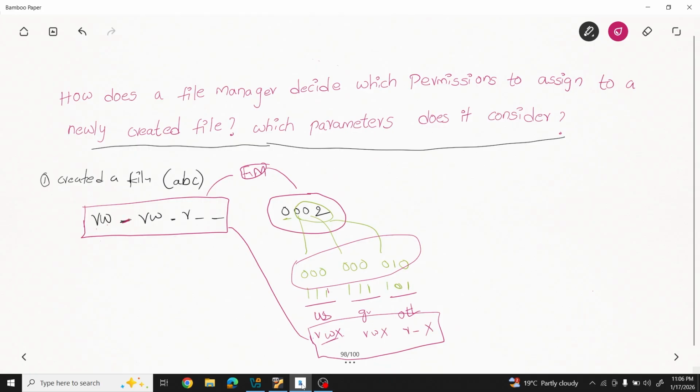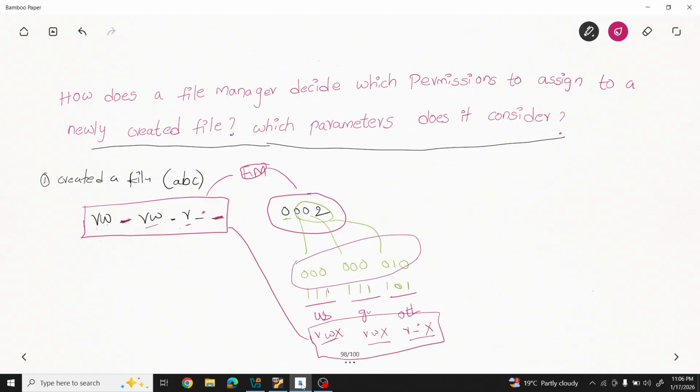Right, now again, for group, what is the permission? Read, write, execute. 3 permissions are there, but we got read, write. Third one is blank because ABC is not an executable file. Now see, for others, read, blank, execute. It means read permission and execute permission are there, write permission is not there. Check here what we got. Read permission is there, write permission is not there. Execute permission is not there because ABC is not an executable file. So that's why we don't get execute permission for a newly created file.